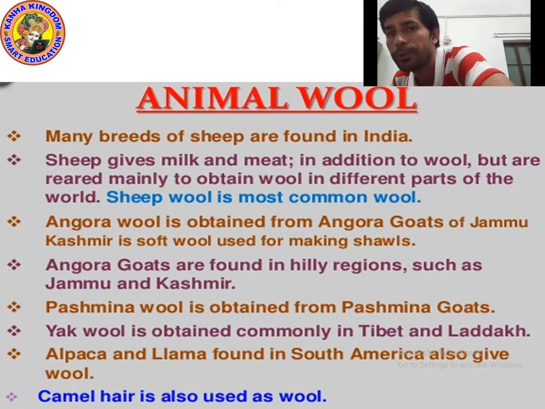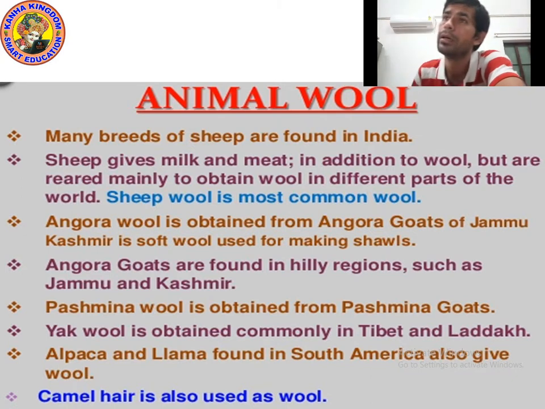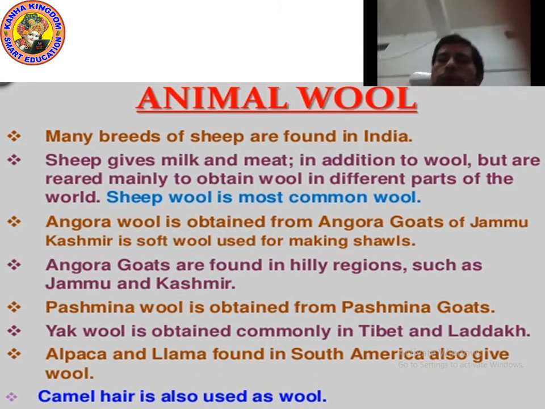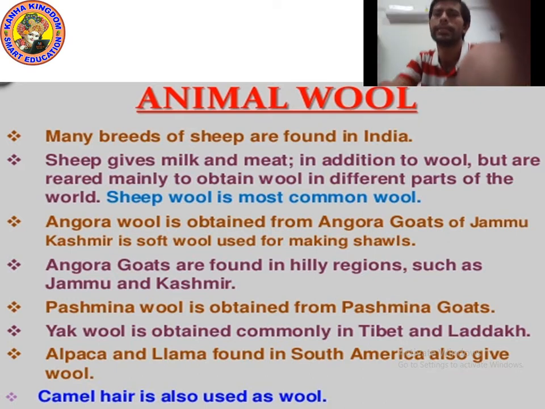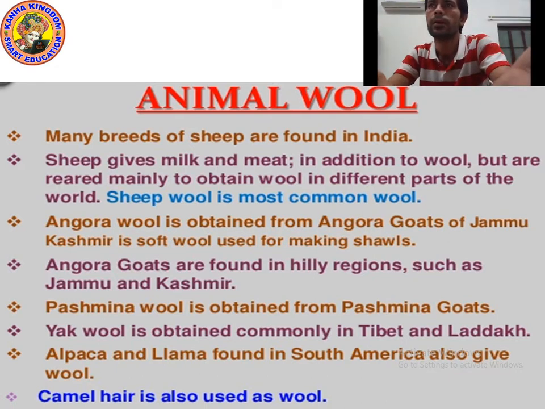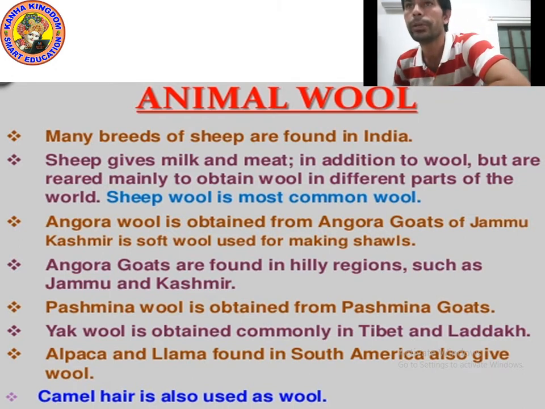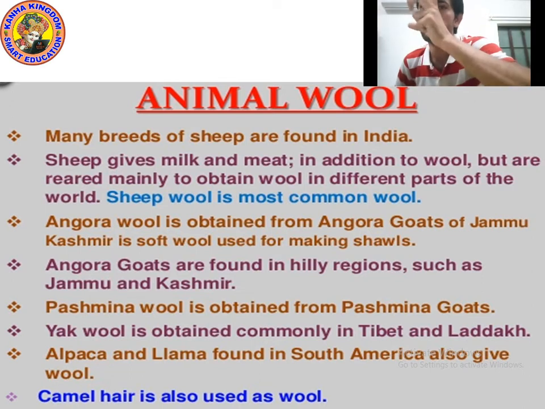So kids, I hope you understood all these points. Point number 1, I am reading again. You can see on the screen, animal wool. Many breeds of sheep are found in India. Sheep give milk and meat in addition to wool, but sheep are reared mainly to obtain wool in different parts of the world. Sheep wool is the most common wool.